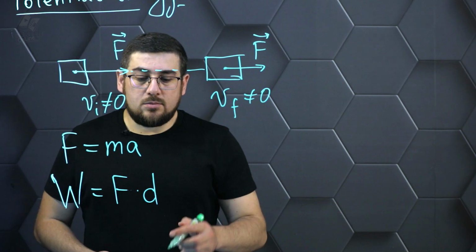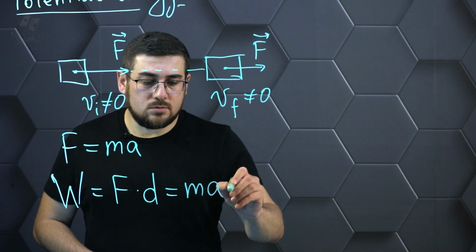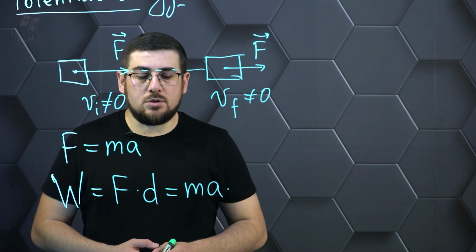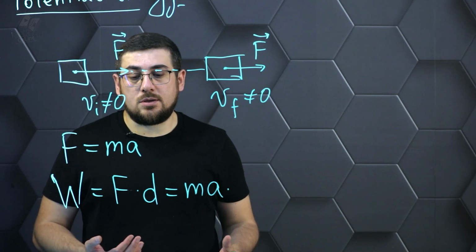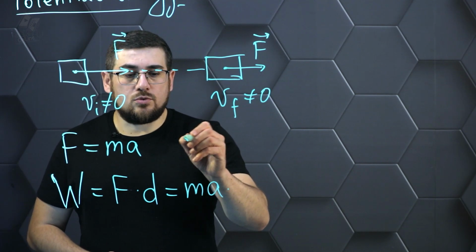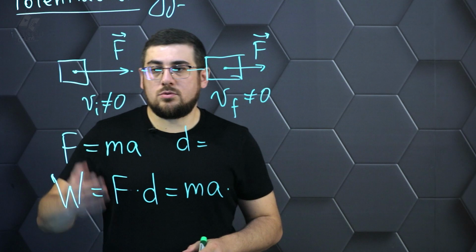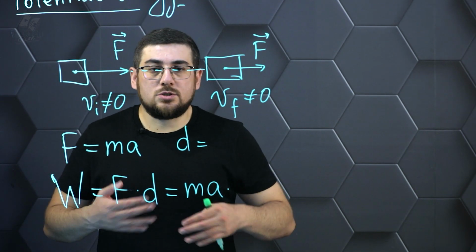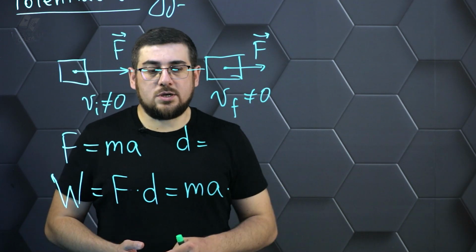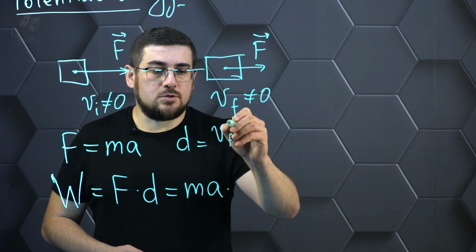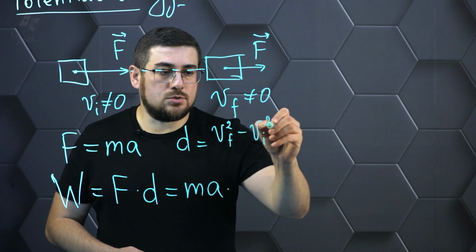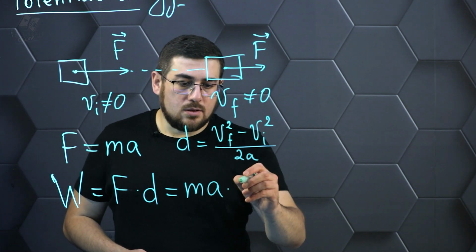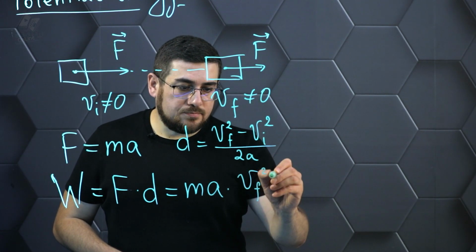We already know what the force is. It's the product of the mass of the body and its acceleration. And then the question arises, what is the displacement of this object? Here we can remember different formulas by which we determine the displacement of the body, and let us remember this formula when we know that the body moved with some acceleration, had some initial velocity, had some final velocity. But suppose we do not know the time for which the acceleration of this object occurred. Then it is very convenient to use a formula in which we don't have time, that is, we don't need to look for it, and we can substitute it into our expression. Then we get the following expression.